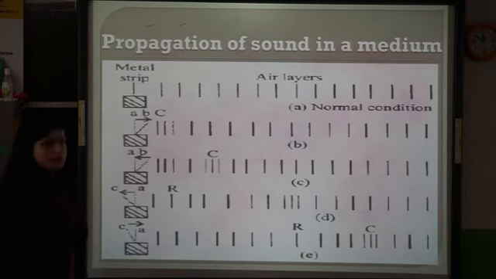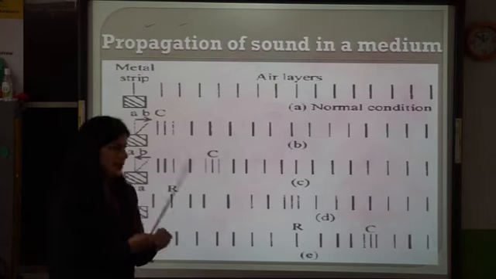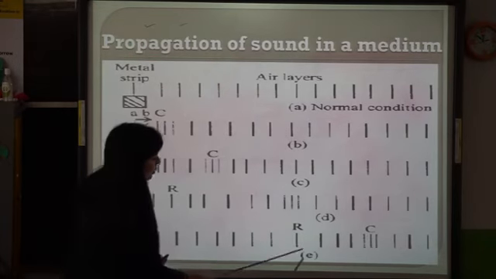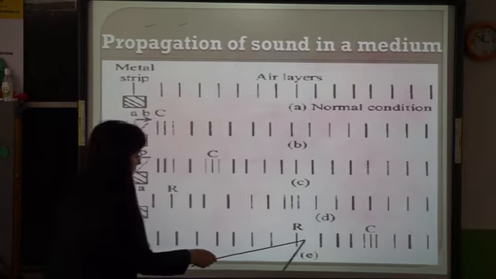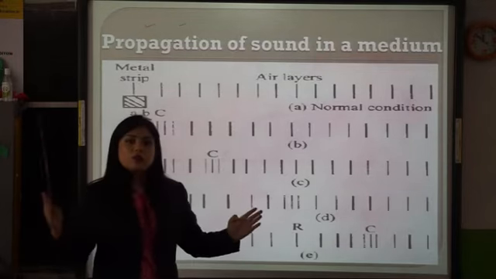Again, when this C comes to the same position, the same kind of layer will be seen. So from all this pattern, what we can conclude is where the air molecules are being compressed, this kind of pattern is seen. This C over here is when the air molecules are being compressed. When it is being rarefied, this is the rare pattern. The layers of the air molecules are far away from each other.